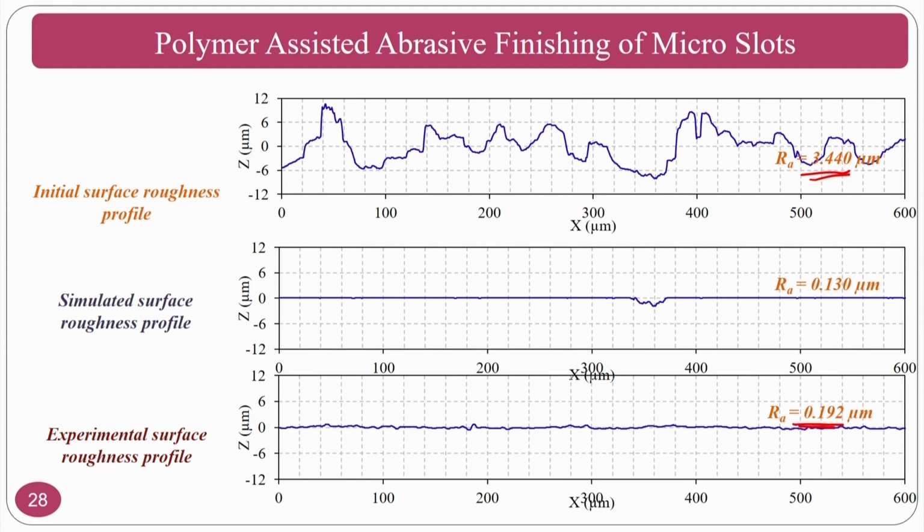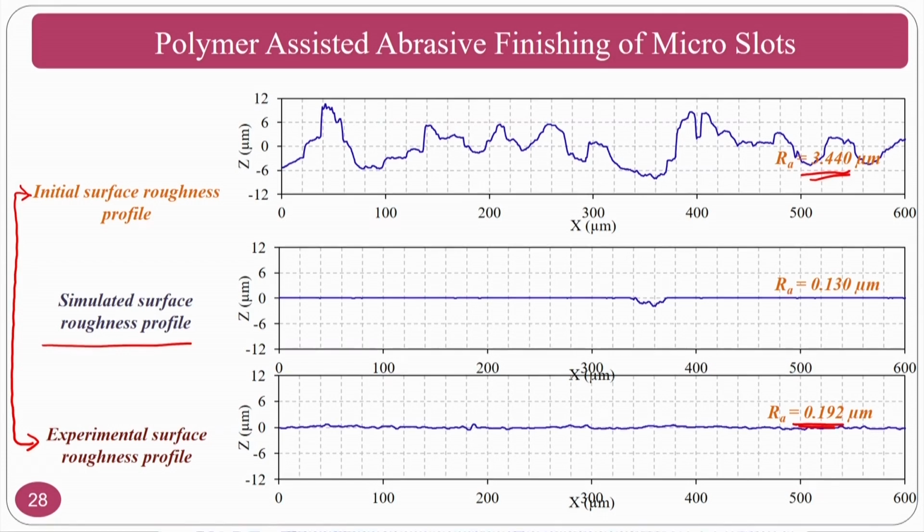So it will improve basically, and the author has also done simulation studies. If you want to know about simulation studies and experimental comparison and other things, you can go through the paper. For now I am just comparing this with this, because this is the initial and this is the final experimental surface roughness values. So it gives good surface roughness, and at the same time good metallurgical properties also.